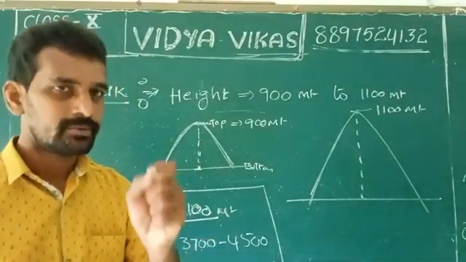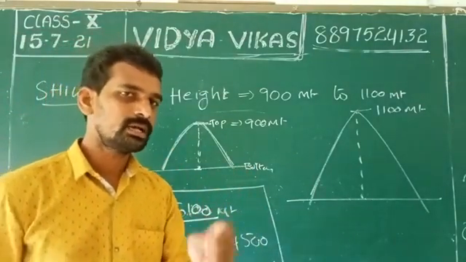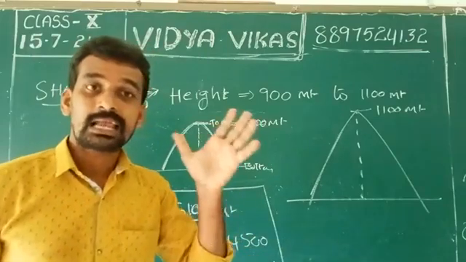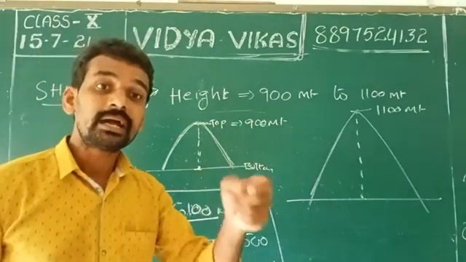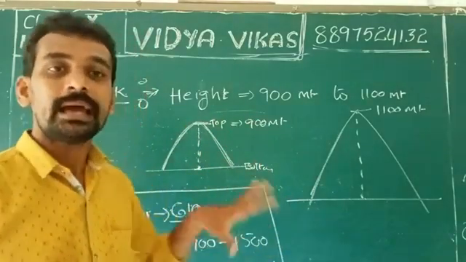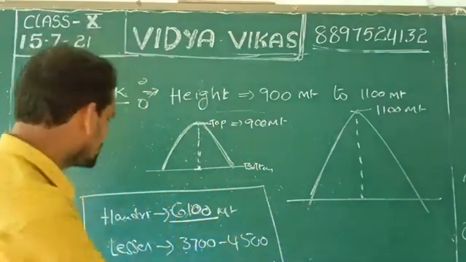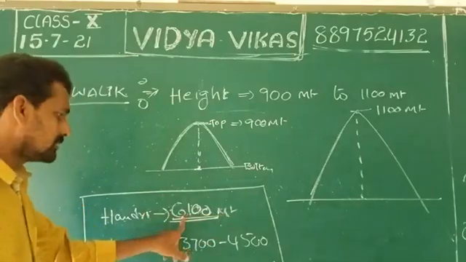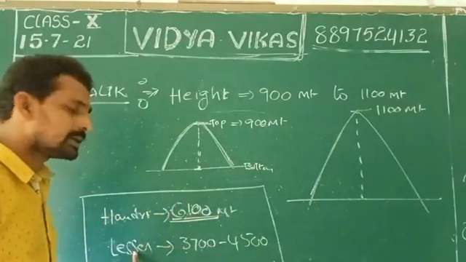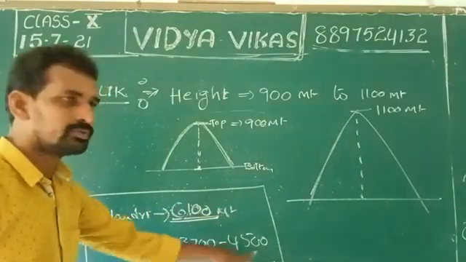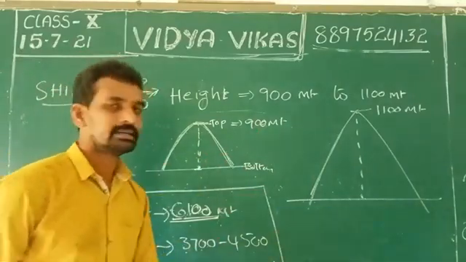Finally, what we should understand here is that the classification of the Himalayas is divided based on their heights. Himadri is above 6,100, which is why it is called Greater. Below that, Lesser Himalaya is 3,700 to 4,000. Next, Shivalik is 900 to 1100 meters.